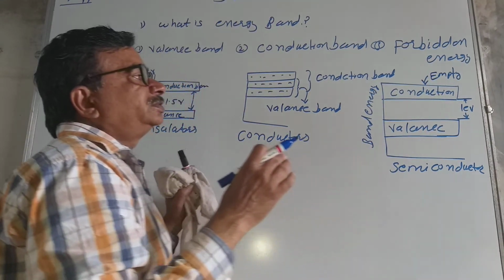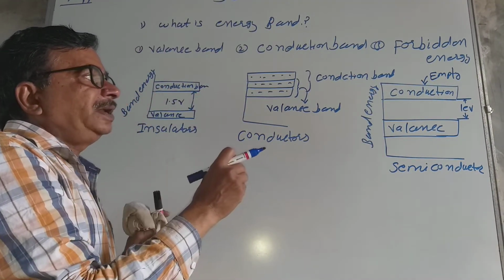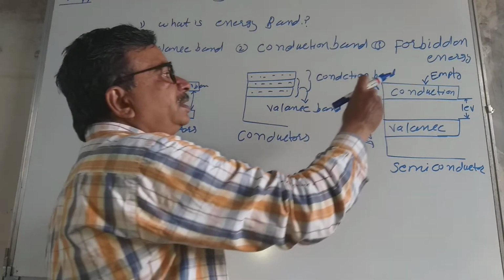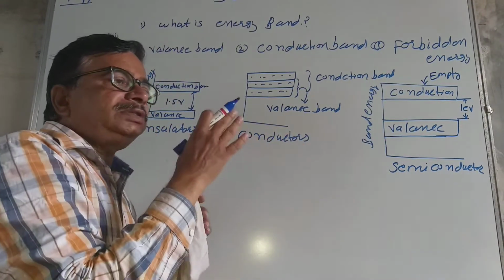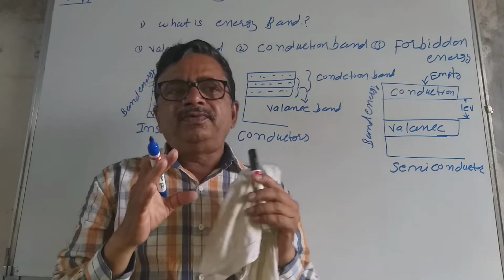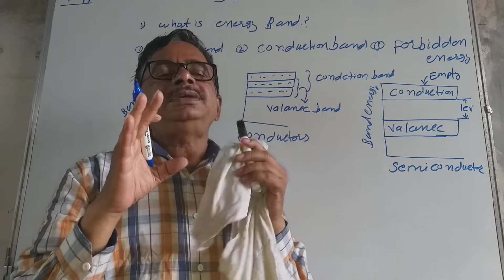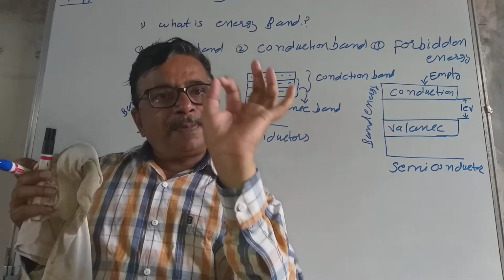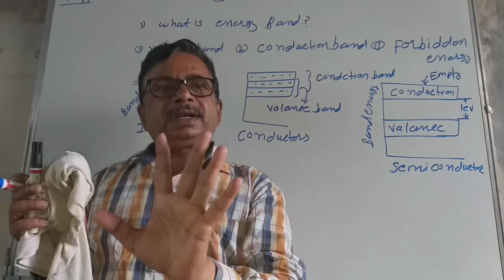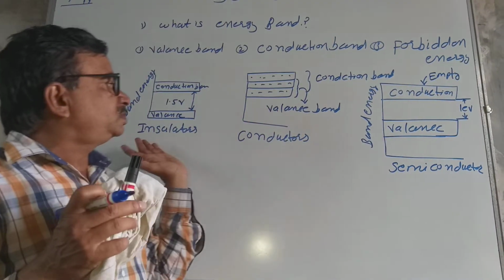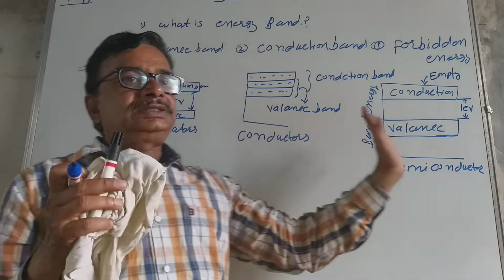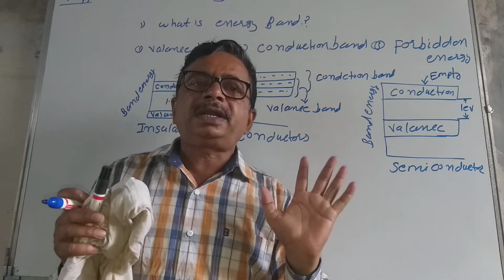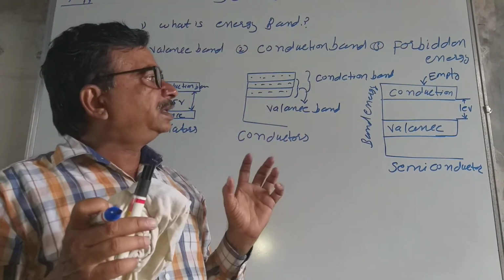When electricity is applied, we easily get conduction, but this conduction is very low, or semi. This is called a semiconductor. Semiconductor means the conductivity of the material is in between the insulator and the conductor. A semiconductor material conducts the current.